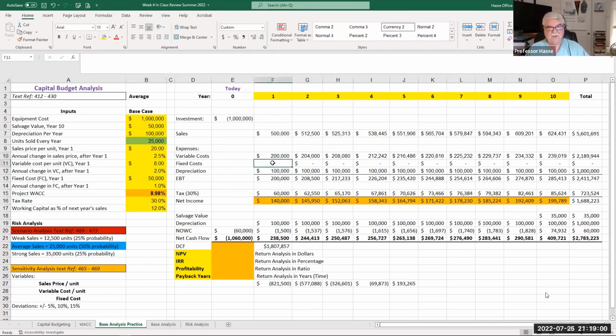And then we get to fixed costs. Remember, fixed costs are just a flat dollar amount, no per unit. So in year 1, our fixed costs are $50,000. But also fixed costs do increase, and in this case, they increase 1% every year. And there's the fixed costs increasing at 1%.